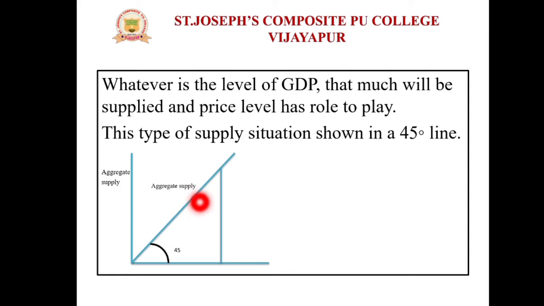So this shows the aggregate supply level. How does it depend? On the basis of the level of GDP. Means how much the GDP level is, that much supply will be possible, and also the price level plays a major role. In this diagram we can observe that this 45-degree line shows the aggregate supply.